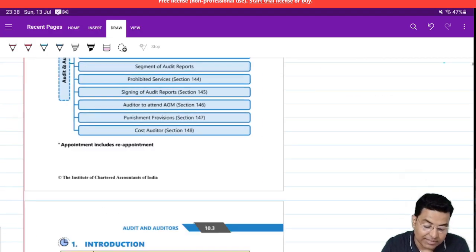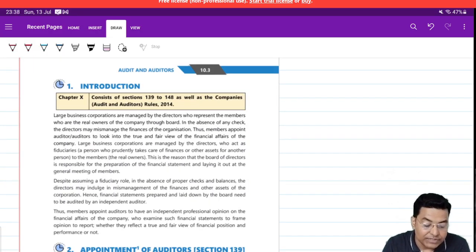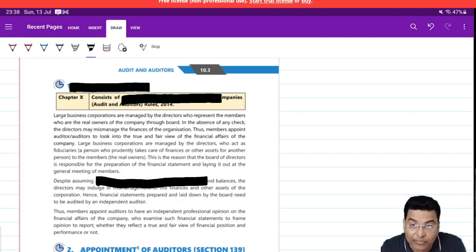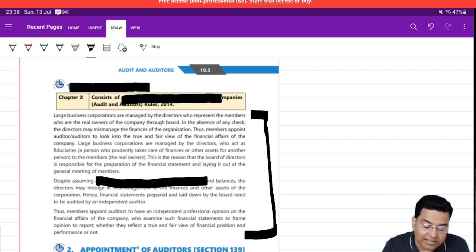Okay, let's begin. So, introduction of this chapter. This chapter starts with section 139 to 148. I have already discussed who can be auditor, why an auditor is needed, what is audit. These philosophies have been described in this paragraph.